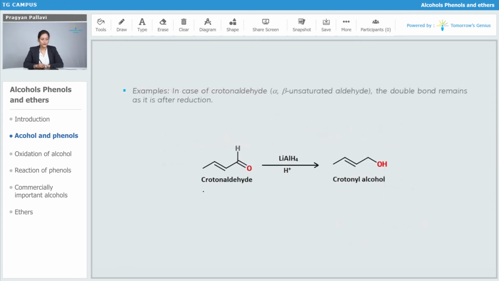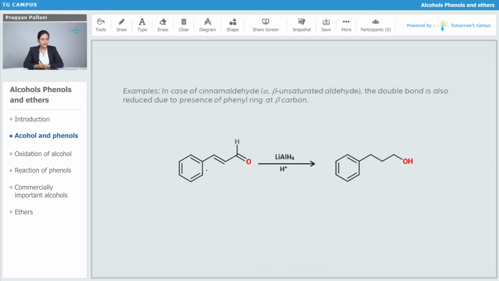So these are the examples we can see here. Here it is crotonaldehyde, and if we are using the reducing agent lithium aluminum hydride, it is only going to reduce the C double bond O to OH, and it is not going to affect this double bond. However, when we are having this double bond attached to a benzyl group, in that case lithium aluminum hydride will also reduce this double bond as well as the C double bond O.